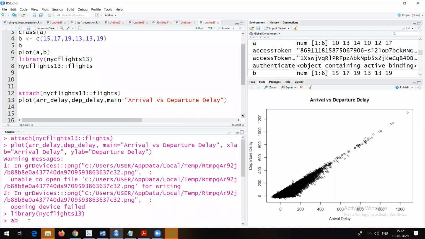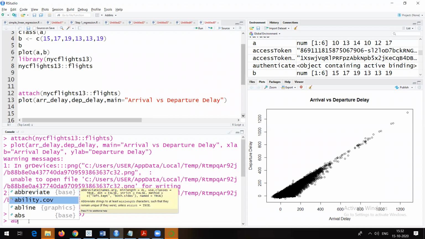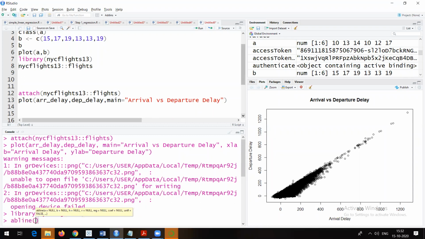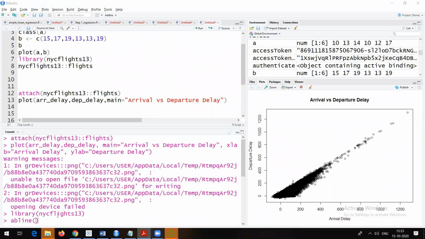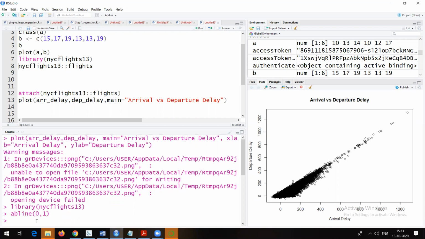So if I go here and try to use this abline, suppose what they had done is 0 0 first, maybe 0 0 or 0 1. So let's see 0 1. What is this 0 1? Right. So these are actually the values of x and y. Let me show you. If I go here and try to run 0 1 and just run it, okay. So let's see what this 0 1 will do and what 0 0 will do.